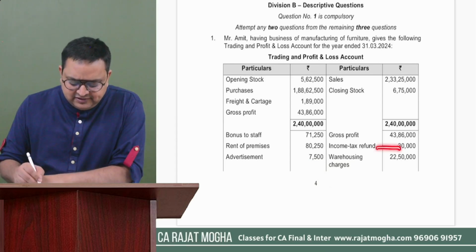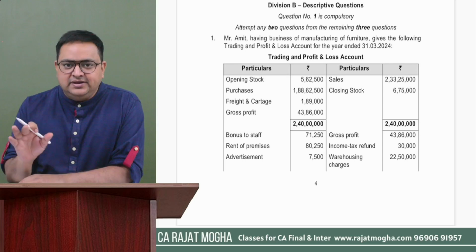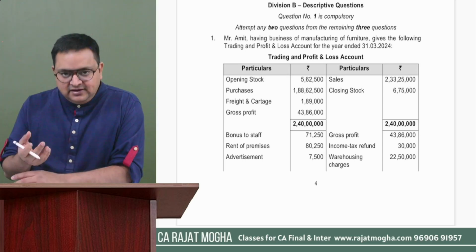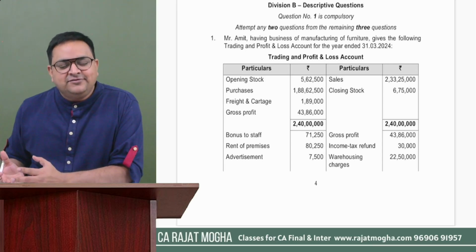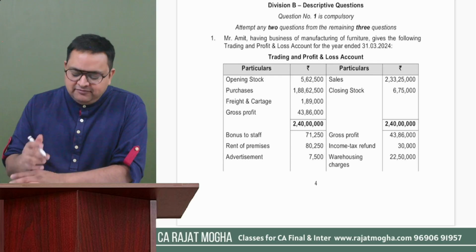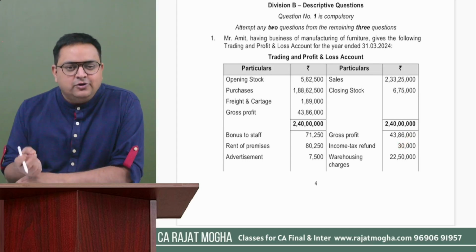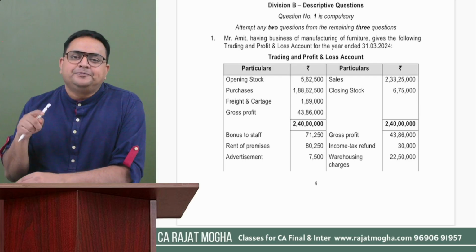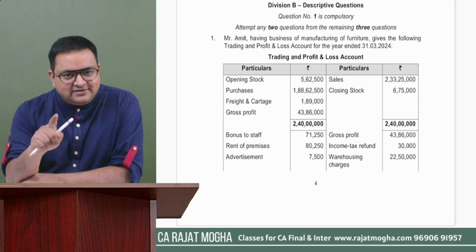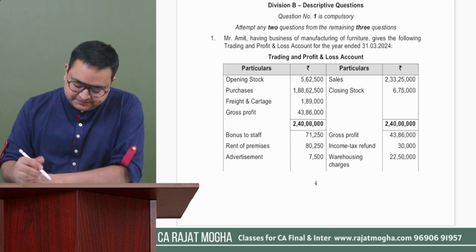So if it is income tax refund, just income tax refund, it is not an income. But if this would have been interest on income tax refund, then it will not be in PGBP. We'll take it out from here while calculating your PGBP, but it will go in your IFOS, right? So interest will go in your IFOS.